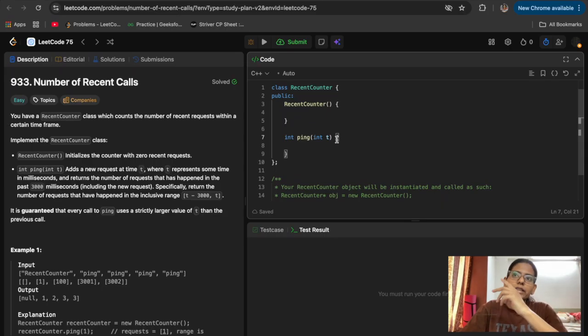That was the main observation. And the second thing I was saying is that t is always increasing, so it is guaranteed that if we remove those calls from our data structure, it will not affect our next answer or the current answer.